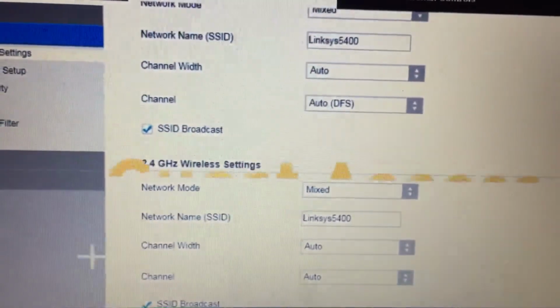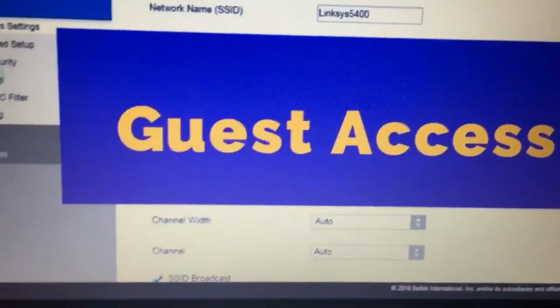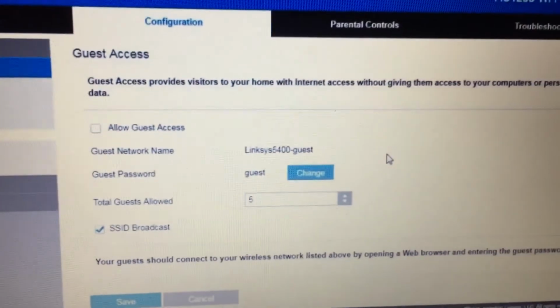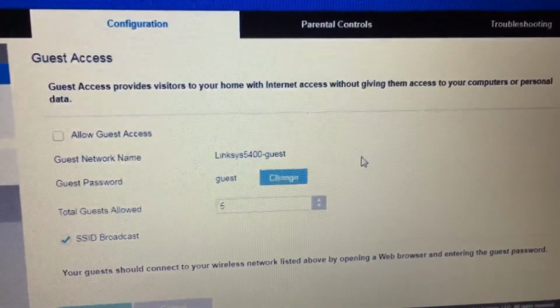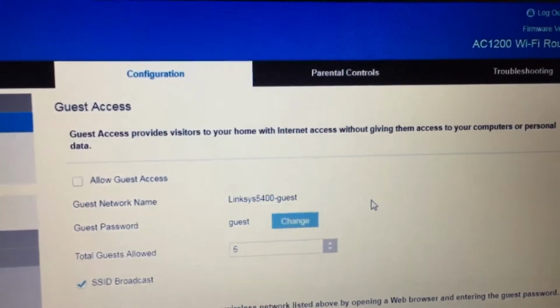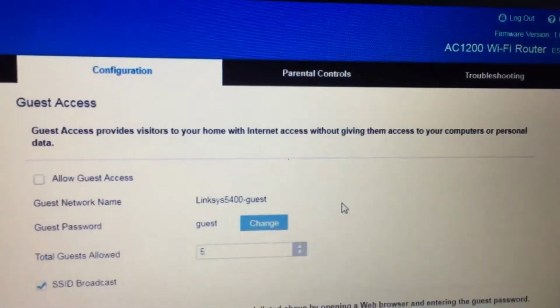Now let's move on to guest network access. This router can produce guest wireless network, so that if you have any guests coming in, you can allow them to connect to the guest network and they will be connected to the separate wireless network. They will not be able to access your main wireless network. It's a completely different network.